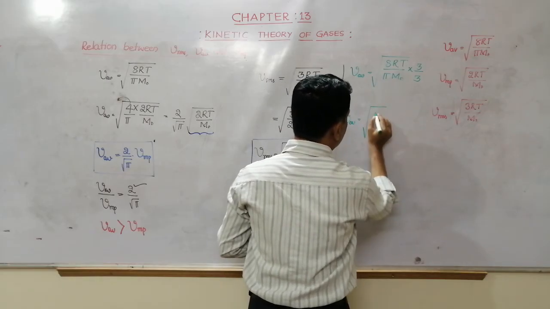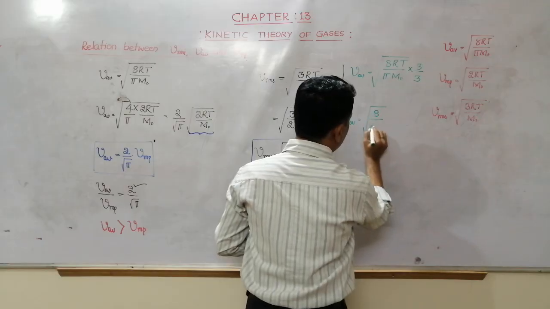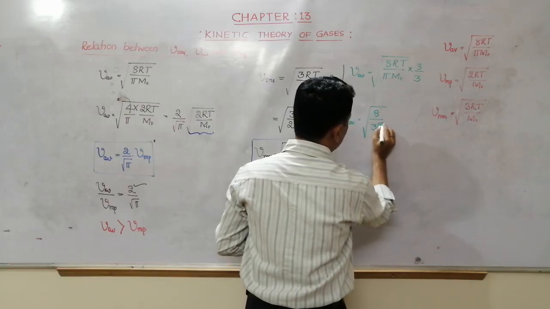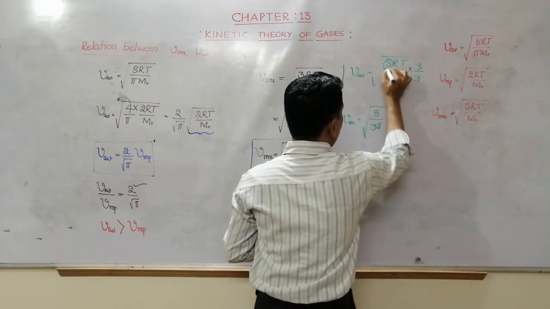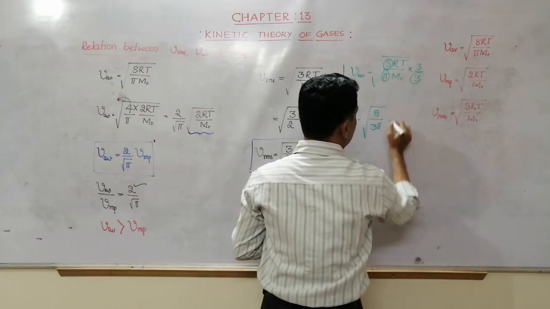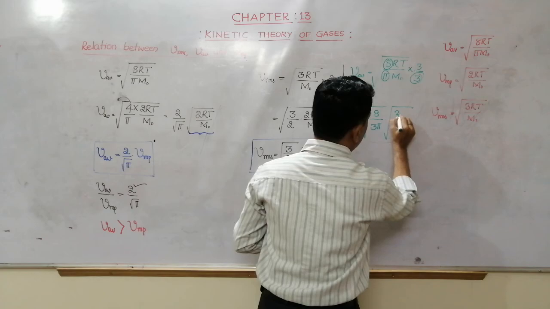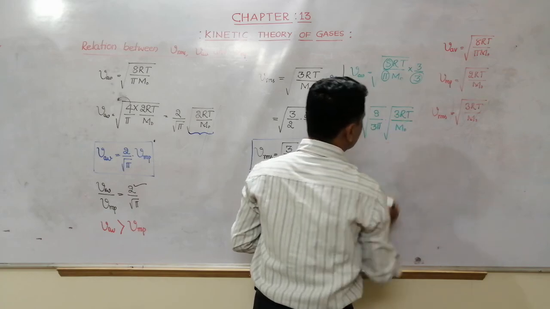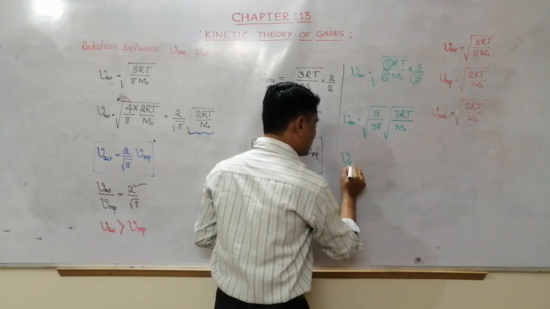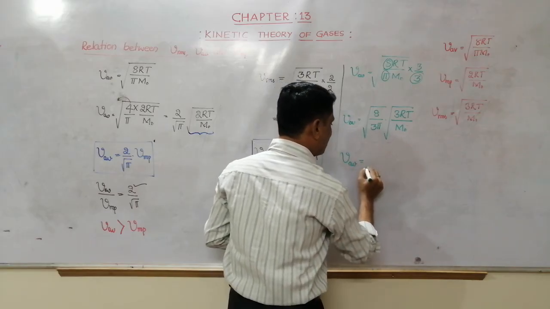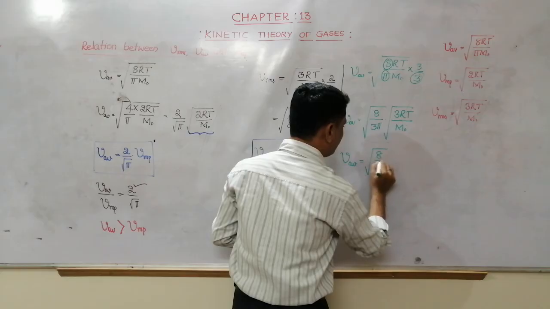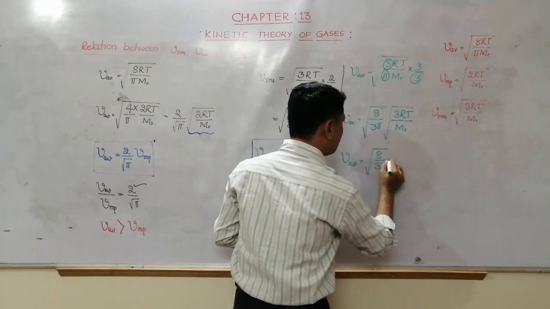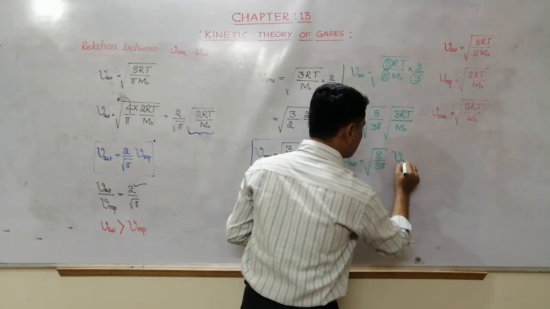First I'll write 8 divided by 3 pi. Then left is under root of 3RT by m naught. You know V average is equal to under root of 8 by 3 pi into VRMS.